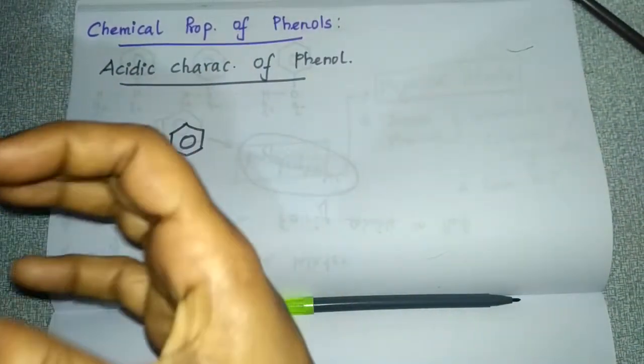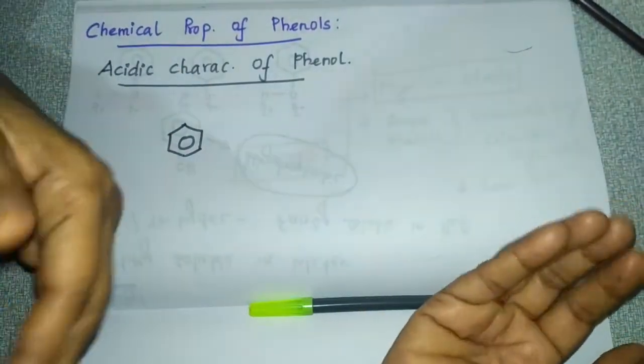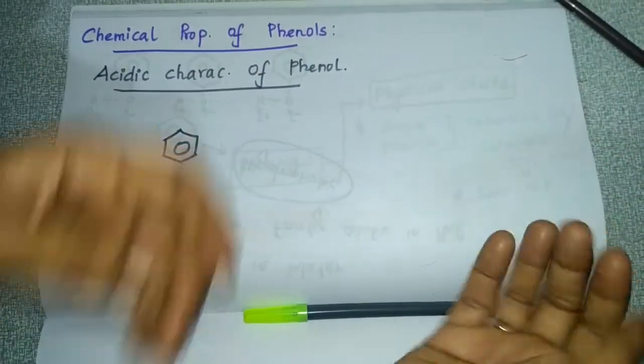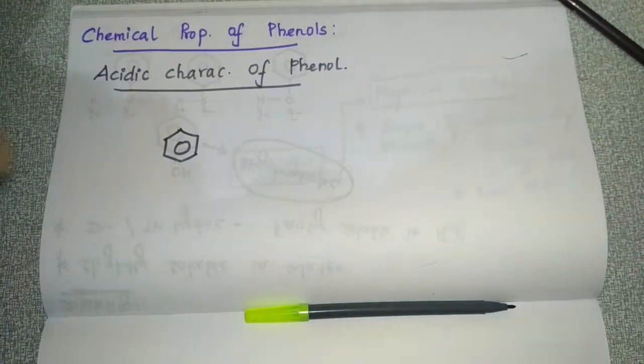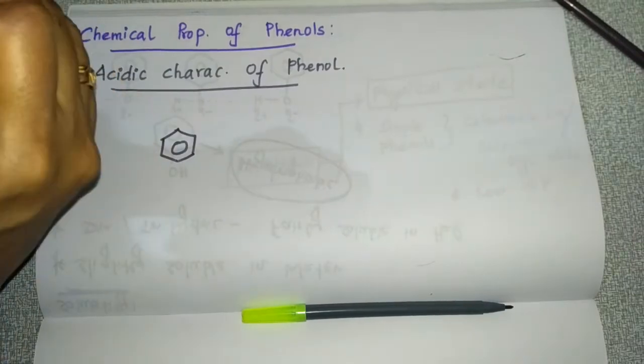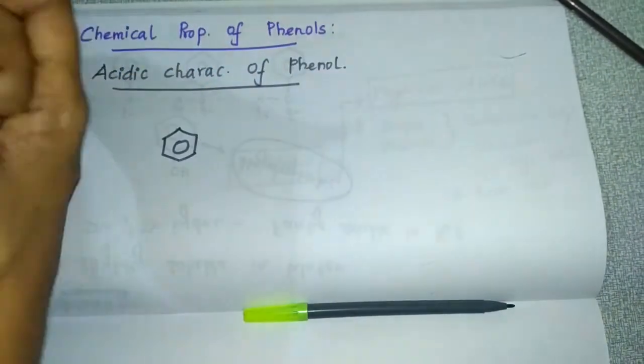Because of this reason only, phenols show so many reactions which are not shown by alcohols. This is the introduction about acidic character, and why the reactions are different when you compare alcohol and phenol.